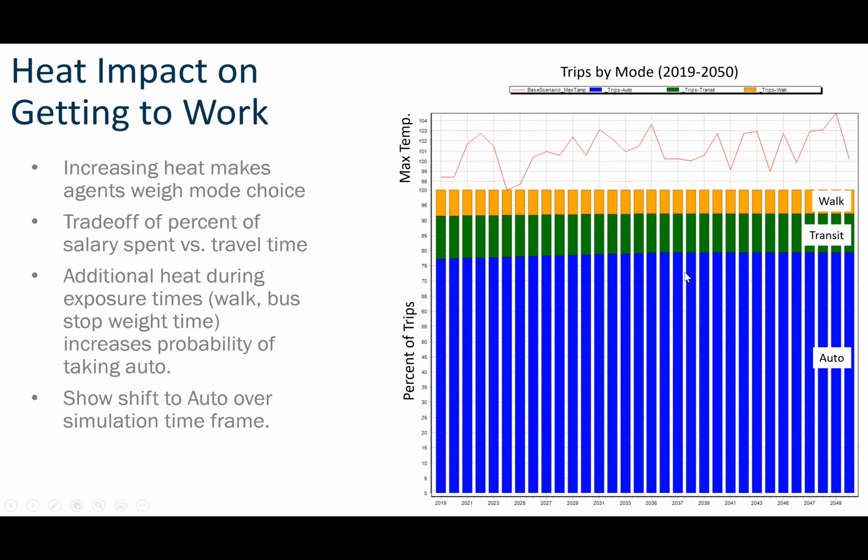That's because, according to our model, people are choosing to go in air-conditioned vehicles, even though that means more air-conditioned vehicles on the roads over time. So clearly the adaptation and mitigation measures here need to be things like increasing tree canopy, air conditioning, bus stops, and things like that, to make sure that this trend doesn't actually occur.